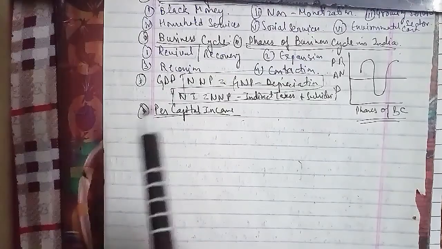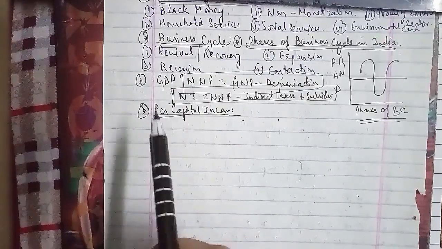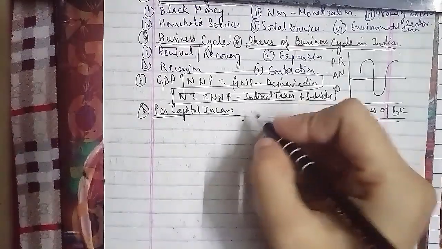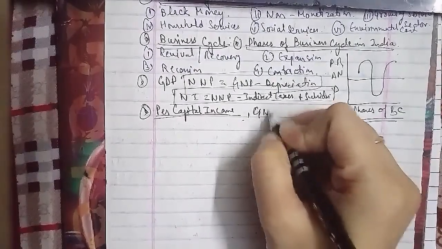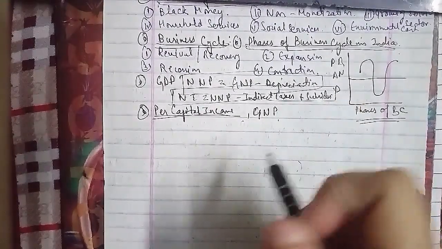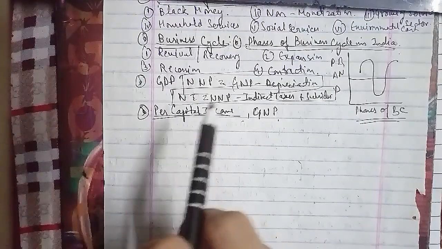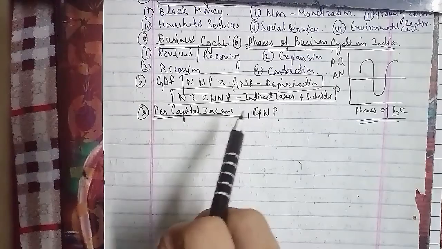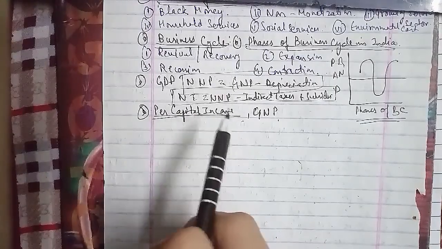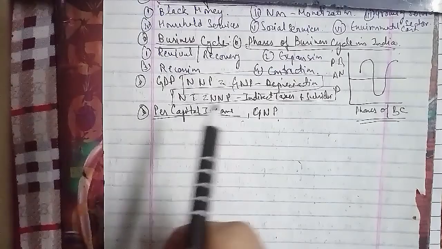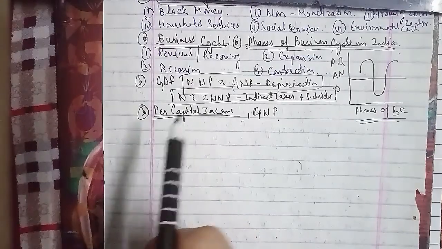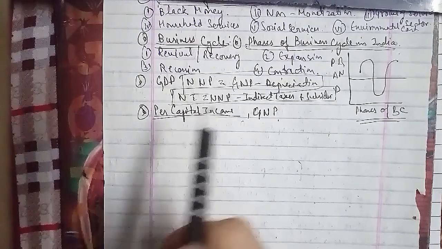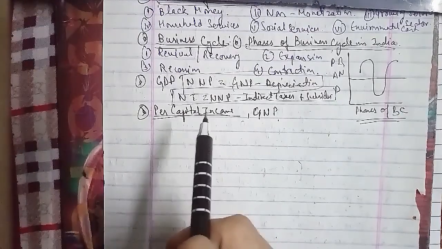Now the other question that has arisen: what is inflation? Inflation is an increase in the price of a bunch of goods and services in the Indian economy. An inflation figure occurs when there is an increase in the average level of prices of goods and services. Inflation happens when there are fewer goods and more buyers. This results in an increase in the price of goods, since there is more demand and less supply of goods.